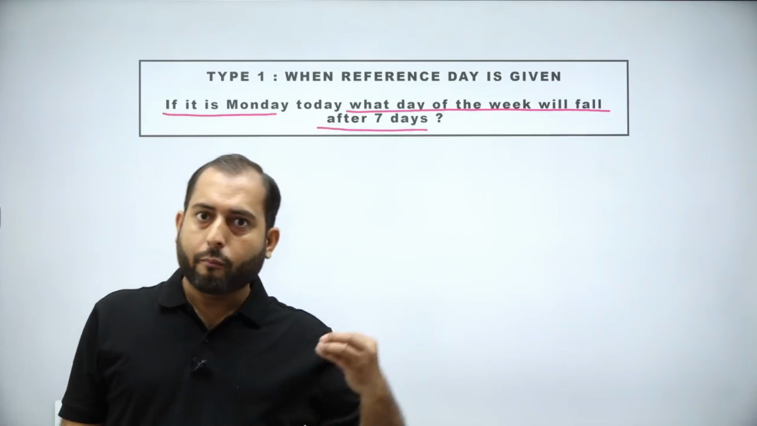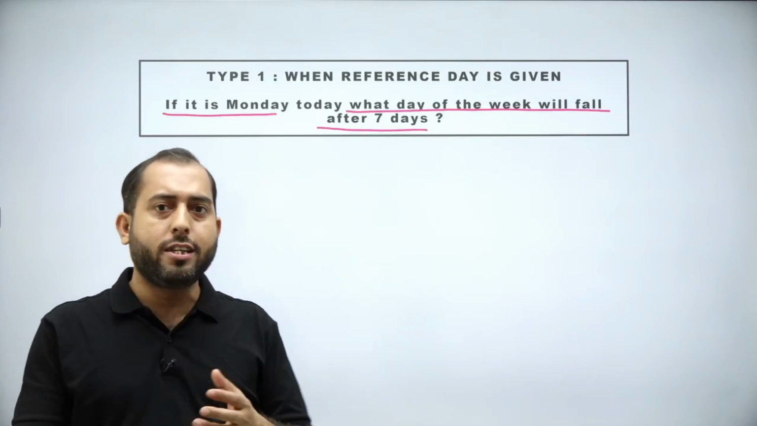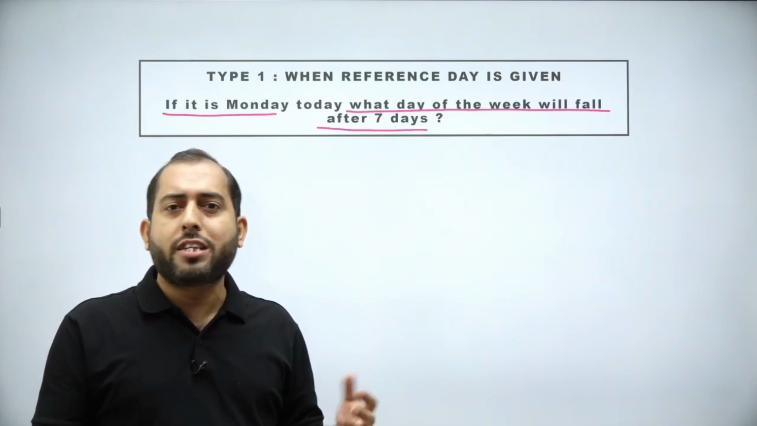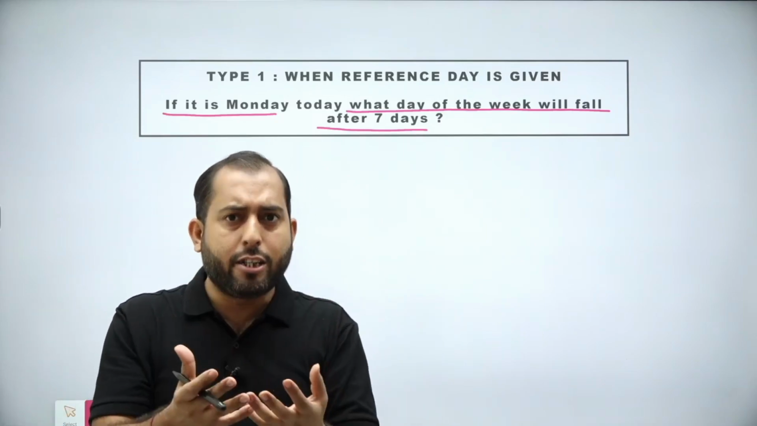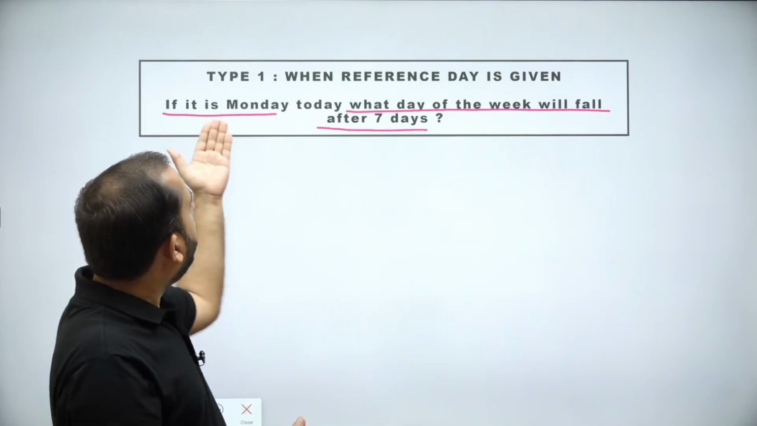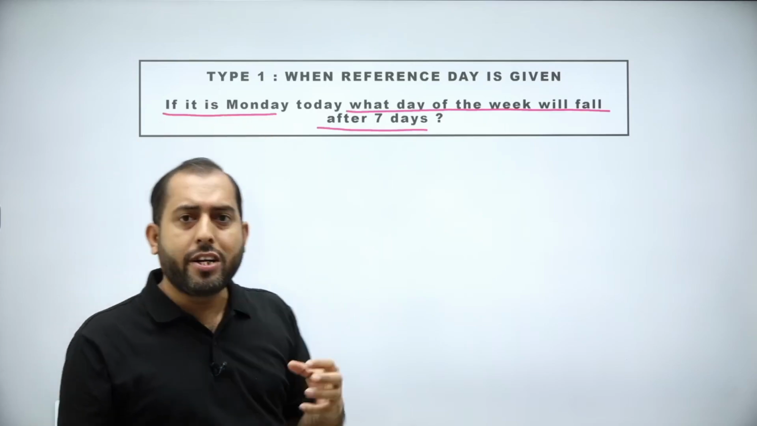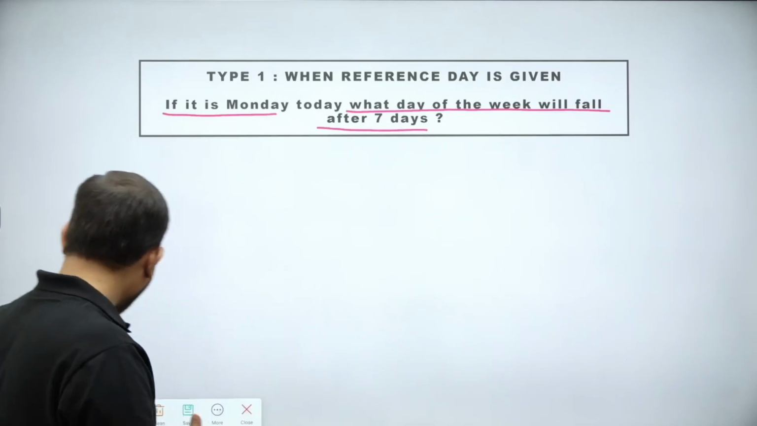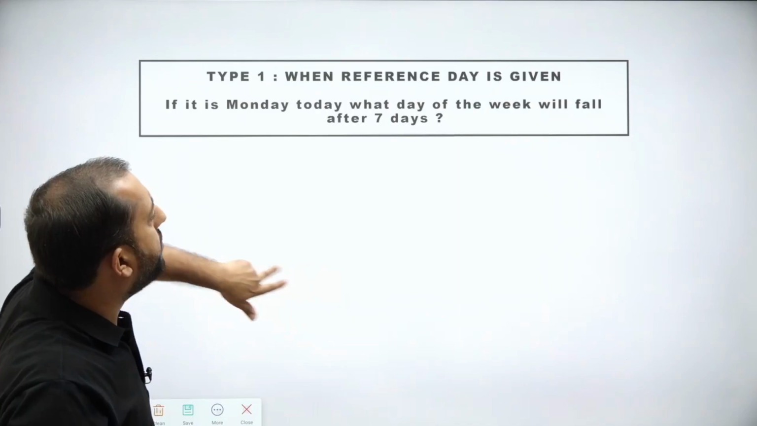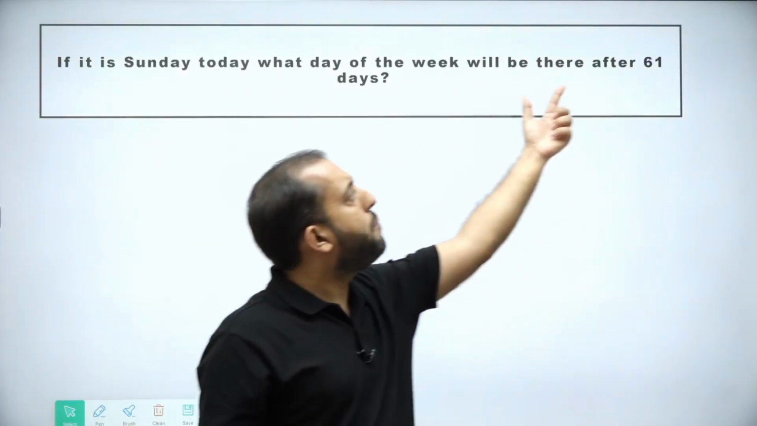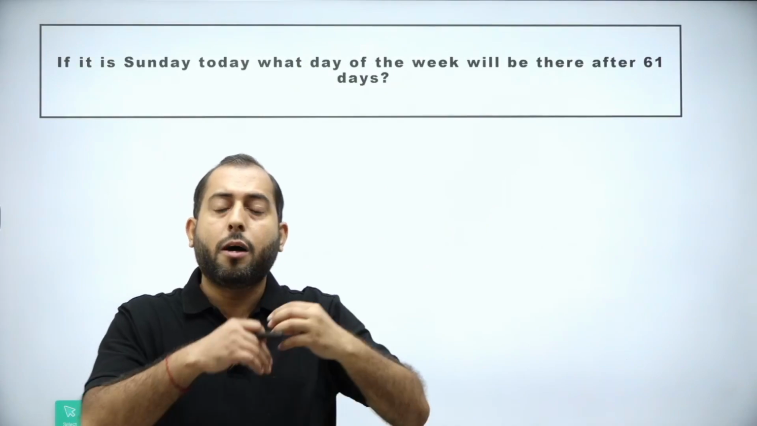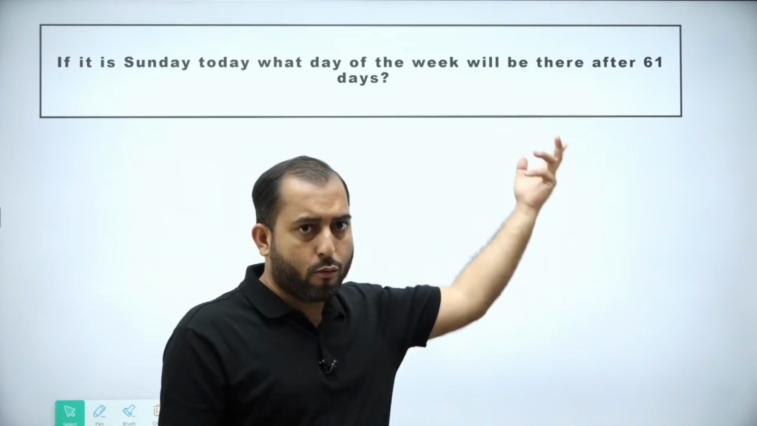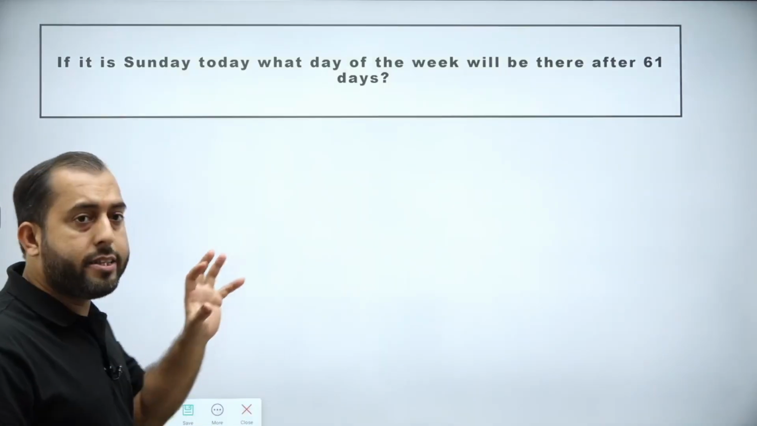Now I think the calculation of this question is very easy for you. Why? Because the duration of 7 days is a very easy duration. So if it is Monday today, then after 7 days it is going to be Monday again. You can calculate it manually. But the problem arises if this gets increased. If the number of days in the duration is not a small value and gets bigger, like 61, how do we handle this kind of problem?